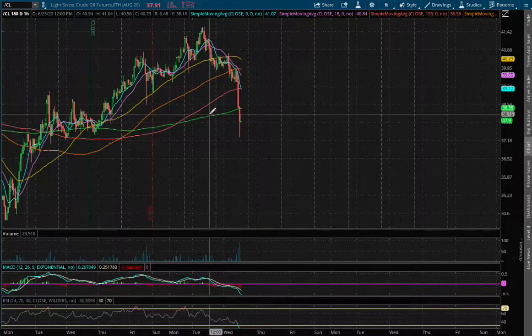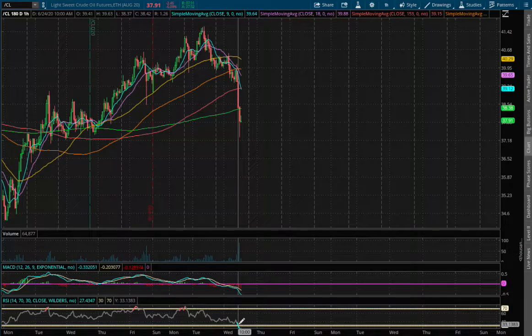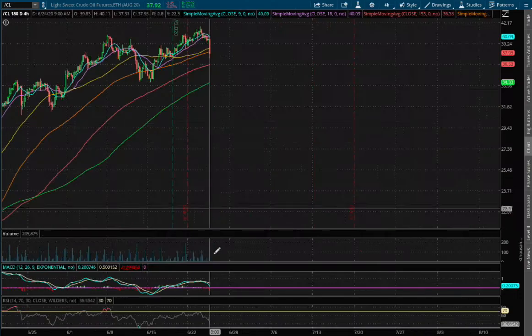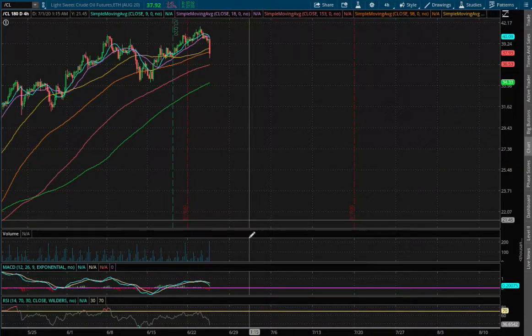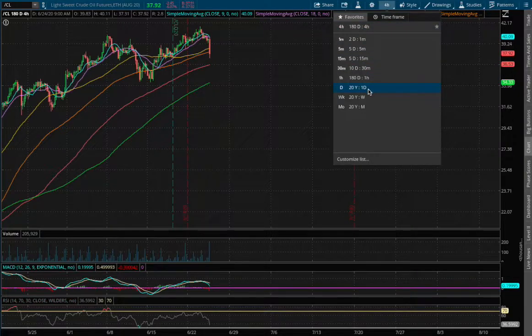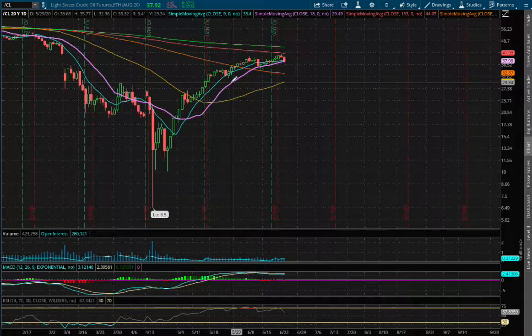We have breached the 200 moving average and we are currently oversold on the 1 hour RSI. If we extend out to the 4 hour chart, we have seen a divergence overnight and we have not reached oversold RSI. And if we extend out to the daily chart, at the moment we're currently resting on the 18-day moving average, this purple line.